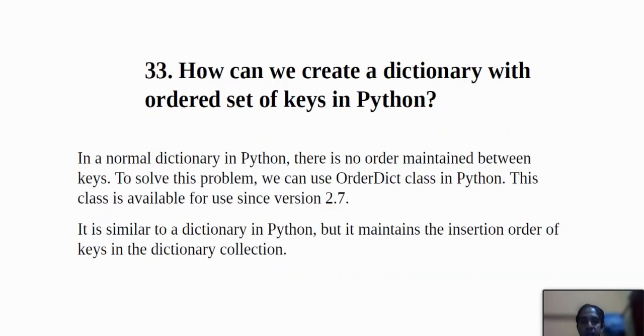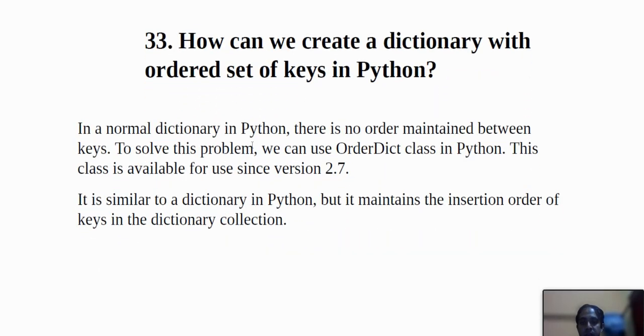And the next question is, how can we create a dictionary with an ordered set of keys in Python? In a normal dictionary in Python there is no order maintained between the keys, and to solve this problem we can use the OrderedDict class in Python. This class is available since version 2.7. It is similar to a dictionary in Python, but it maintains the insertion order of the keys of the dictionary collection.